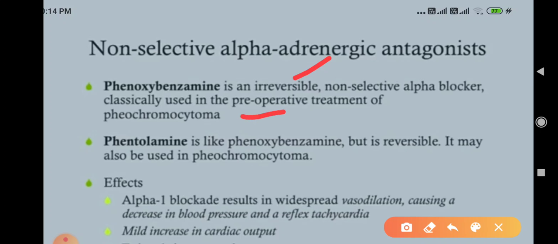Phentolamine is like phenoxybenzamine but is reversible. It may also be used in pheochromocytoma.